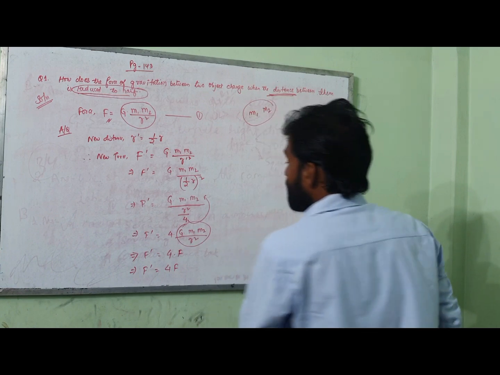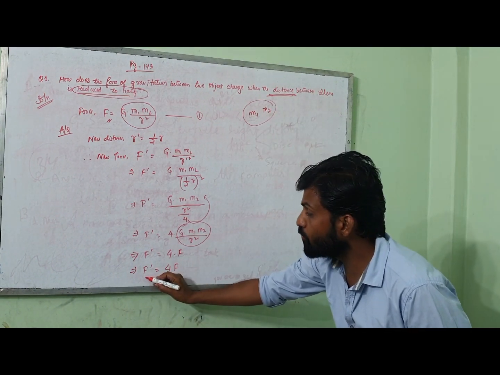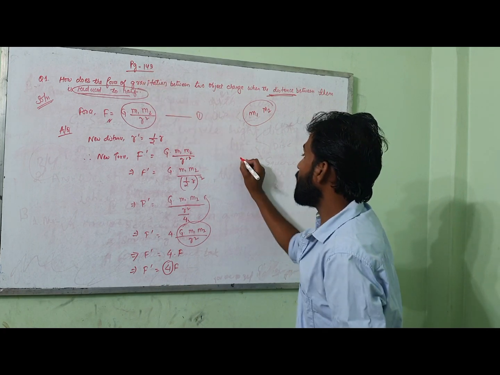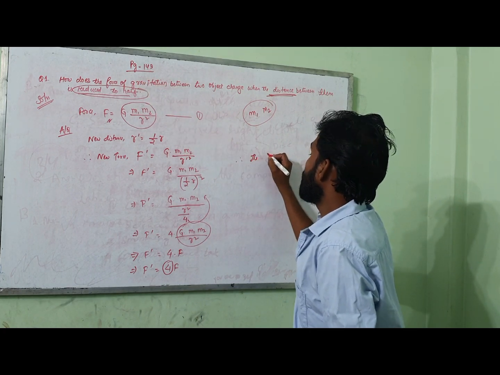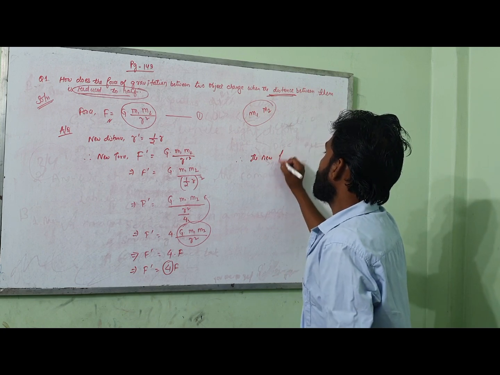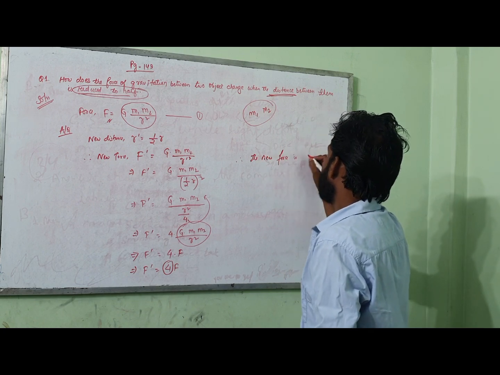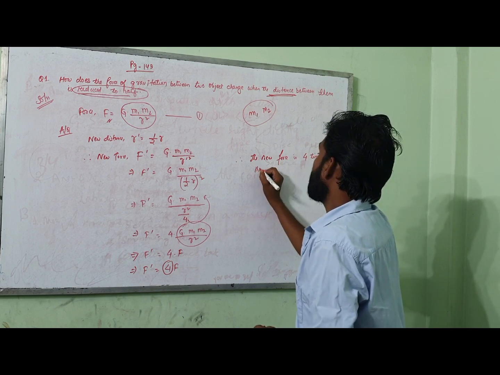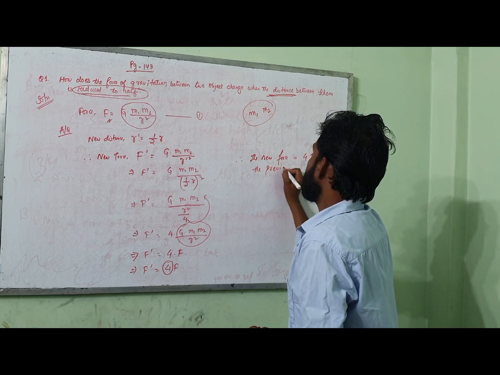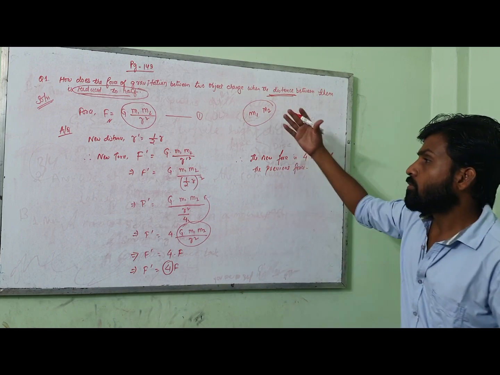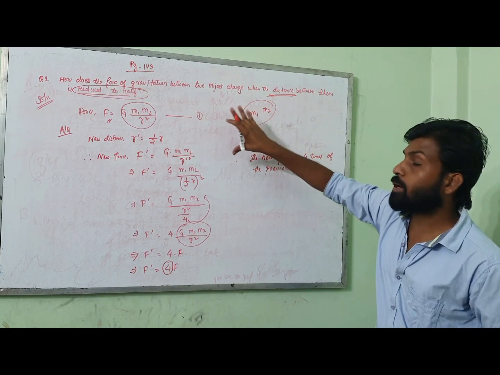Now this 4F means the new force is 4 times the previous force. So how to write at the end? Therefore, the new force is 4 times the previous force.